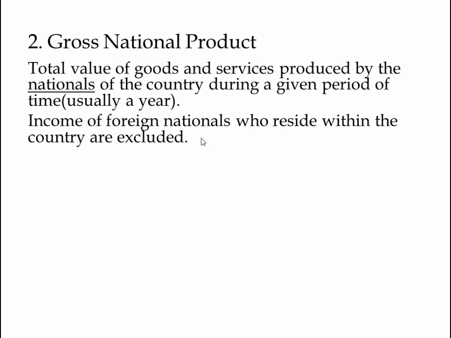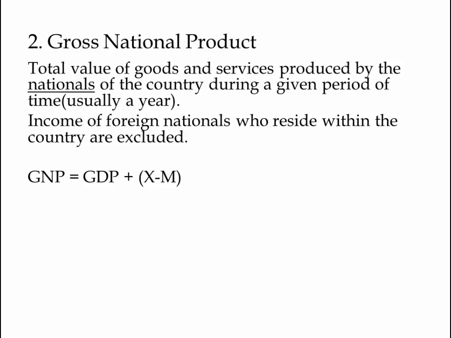The second topic which we learn is gross national product. Gross national product is the total value of goods and services produced by the nationals of the country during a given period of time. This itself will show you the difference between gross domestic product and gross national product. Gross national product will include only the value of goods and services that are produced by the nationals of the country. So it does not include the income that is generated by foreign nationals who reside within the premises of the country.